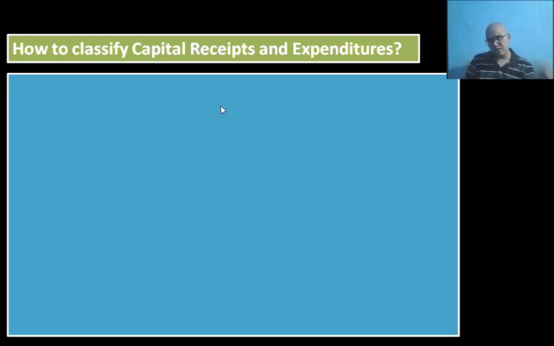On the other hand, you will also find questions like: identify from the following whether it is a capital expenditure or revenue expenditure and give reasons for that. Say four statements are there and you have to classify them and give reasons also. And if you classify correctly but are unable to give the proper reason, then you will not get any marks at all. If you download CBSE's answer key, you will clearly find it written there that if the reason is incorrect, then you will not get any marks at all.